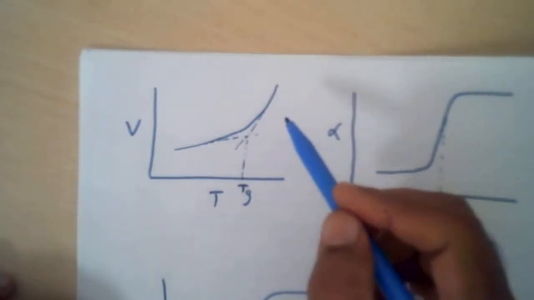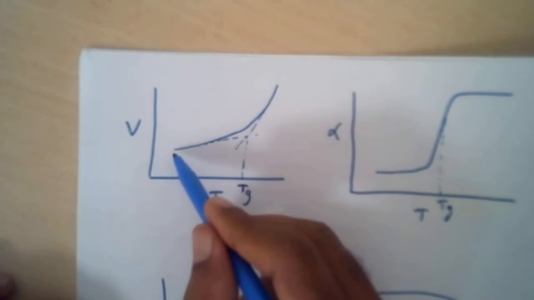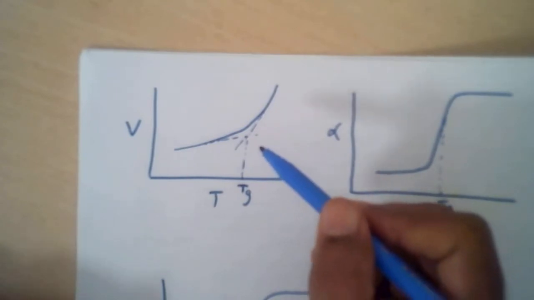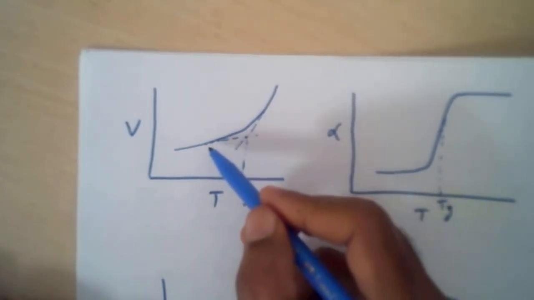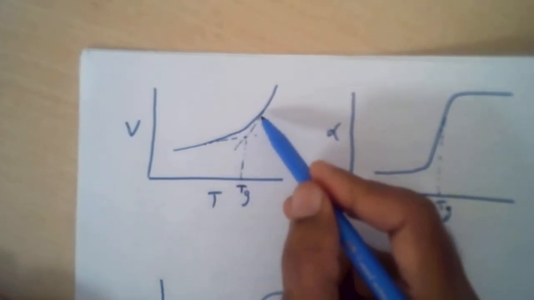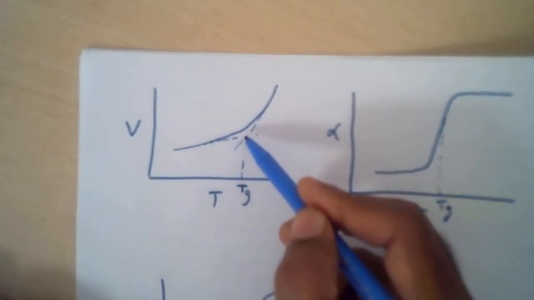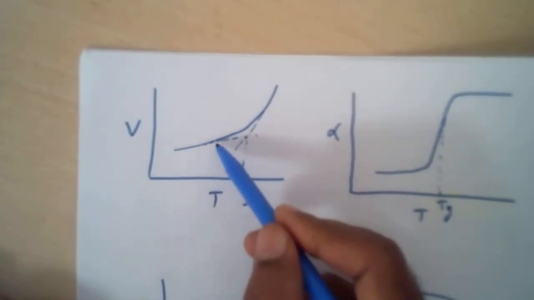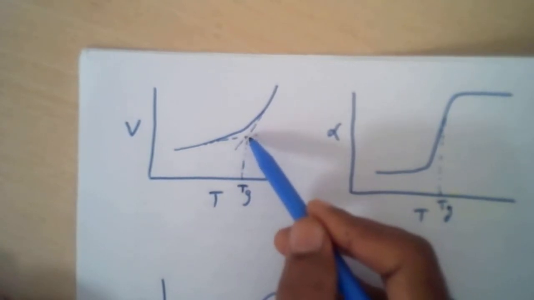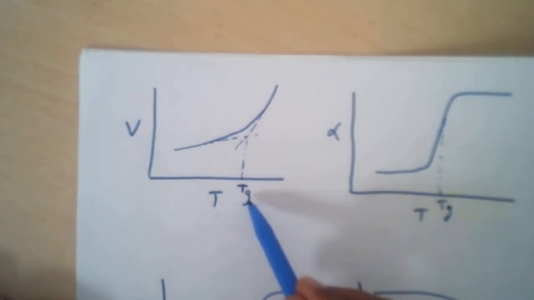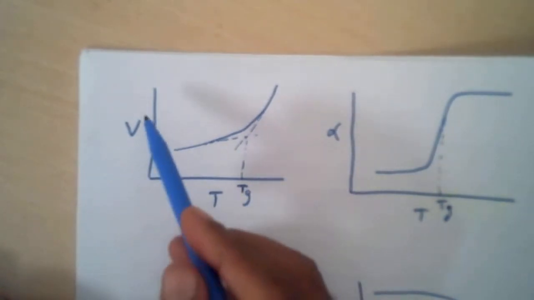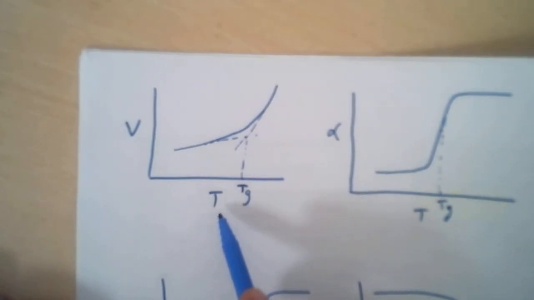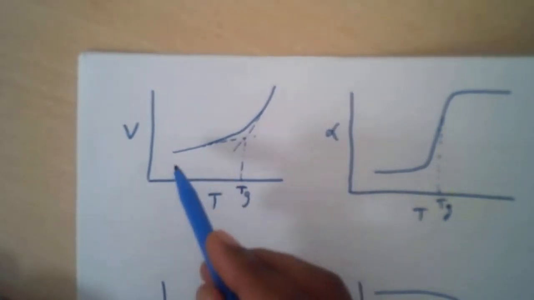In the ideal case, this should have been two lines, but in real polymers you will not get a sharp transition. You will get a shallow transition, and then you draw a tangent here. Wherever they meet each other, that is the temperature we call glass transition temperature. So this is volume or specific volume versus temperature. This is the process one can use to find it out.